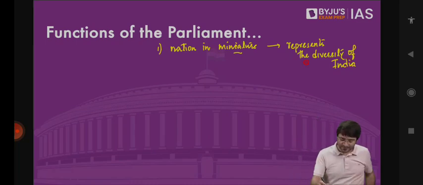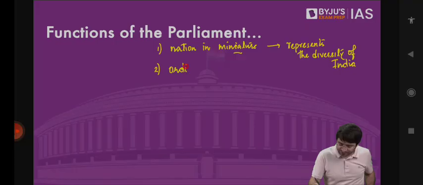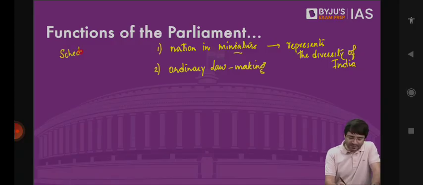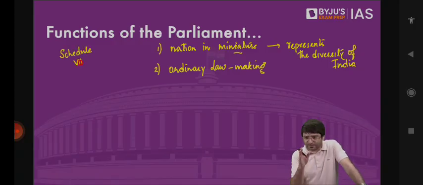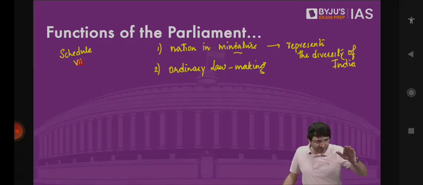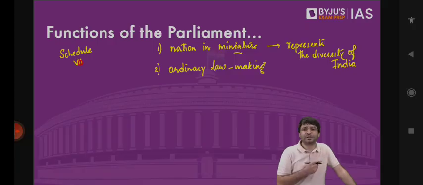Parliament has a function of ordinary lawmaking. There is something known as Schedule 7 of the Constitution, which talks about distribution of legislative subjects. Union Parliament, these are the powers which are available to you. State legislature, these are the powers available with you. These are the subjects on which you can make laws. And concurrent list, where both Parliament as well as state legislature has the power to make laws. All these laws become ordinary laws.